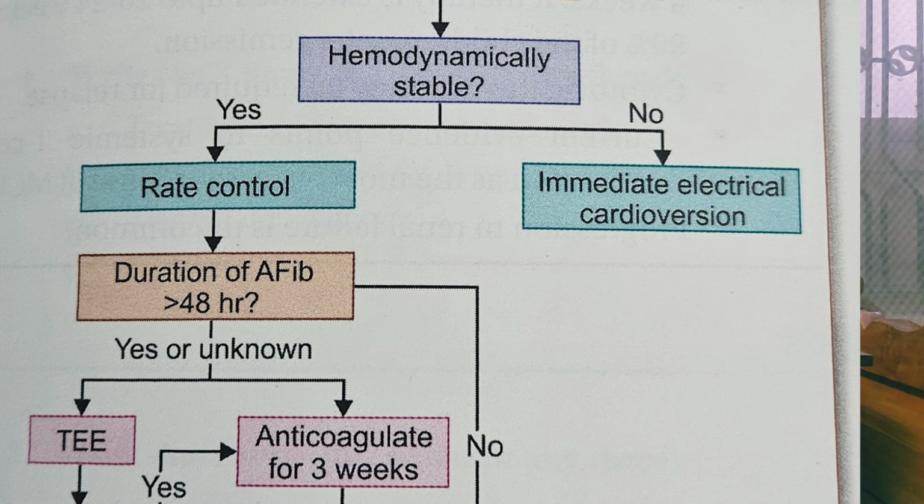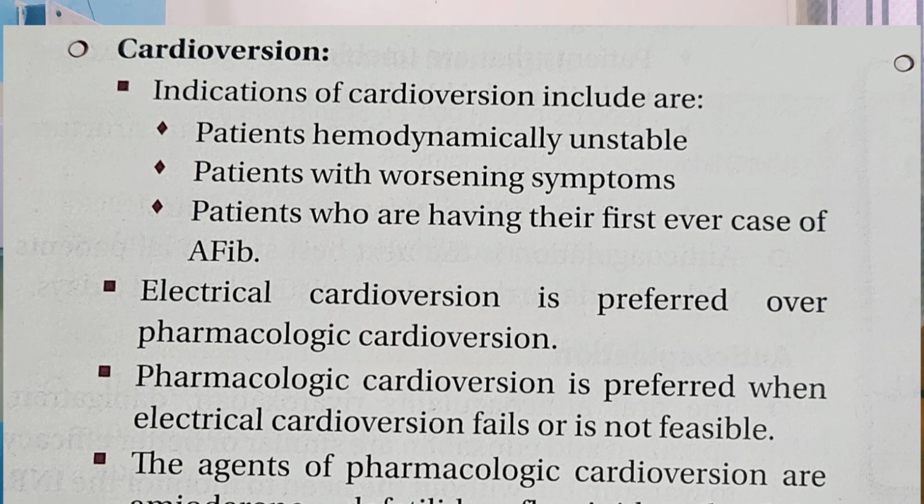When the patient has atrial fibrillation and is hemodynamically unstable, when the patient's condition is getting worse, we have to go for electrical cardioversion or pharmacological cardioversion. The most preferred is electrical cardioversion. For pharmacological cardioversion, the medications given are amiodarone, propafenone. In congestive heart failure patients, amiodarone and dofetilide are used.